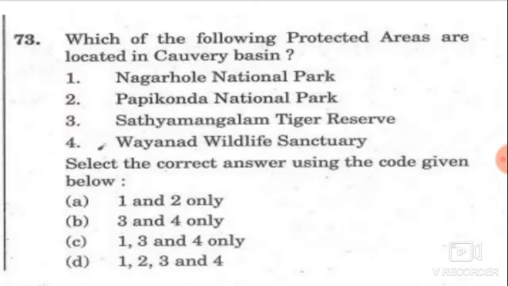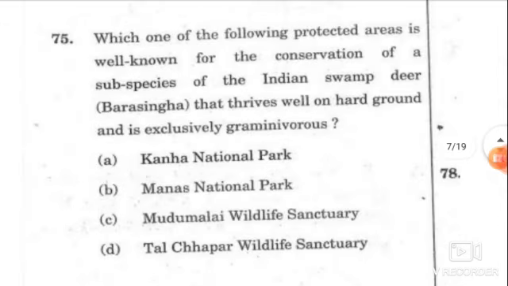Next question is, which of the following protected areas are located in Kaveri Basin? To answer this, we are supposed to know the drainage basin of the Kaveri River and also the location of these national parks. Now moving on to the next question. Which one of the following protected areas is well known for the conservation of a subspecies of the Indian swamp deer, which is Barasingha, that thrives well on hard ground and is exclusively graminivorous?